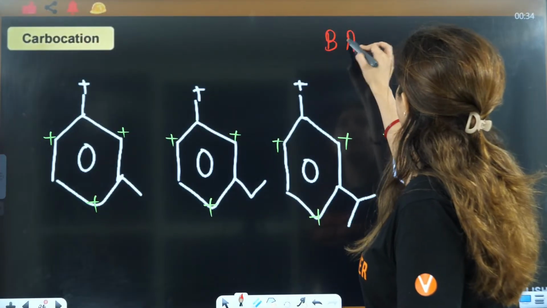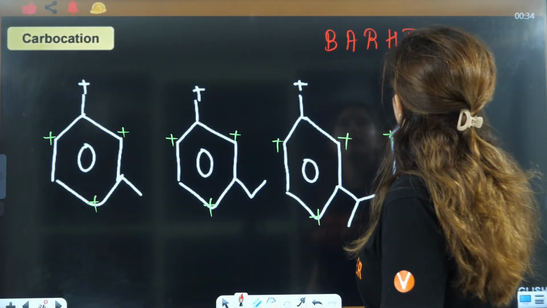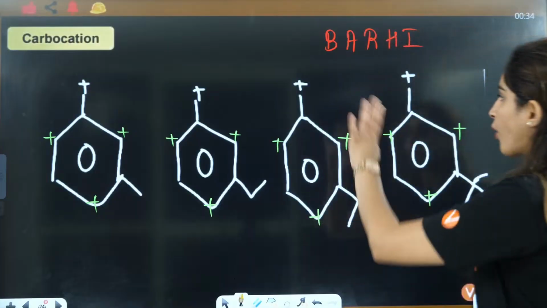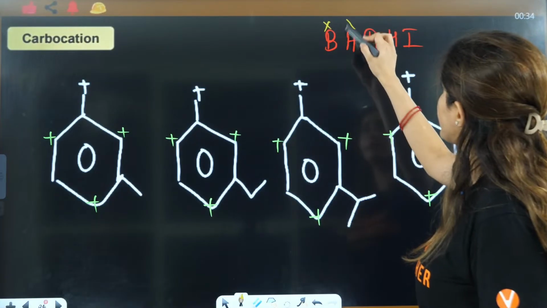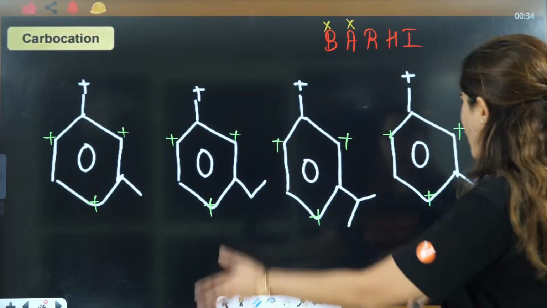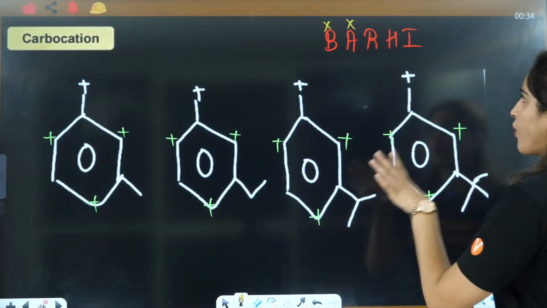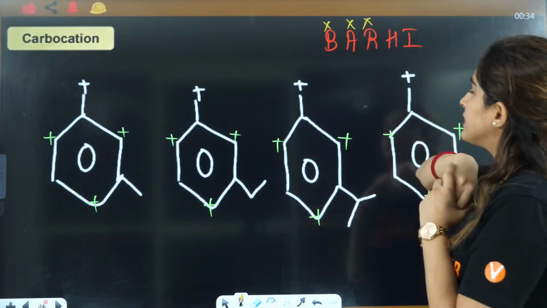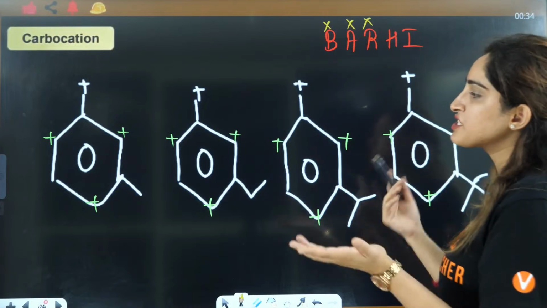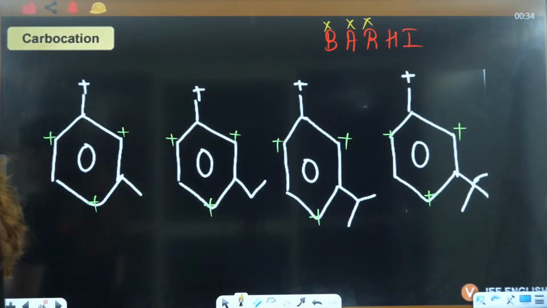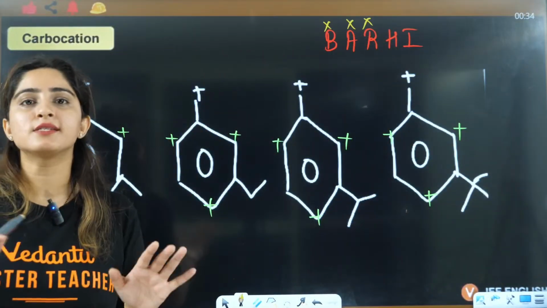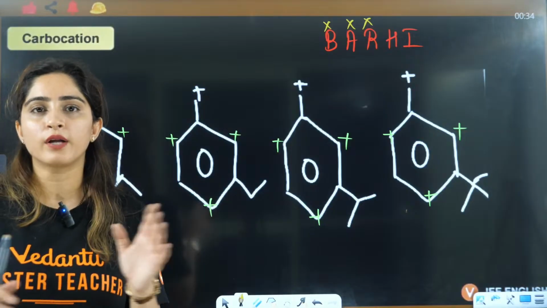Now again write the points. Back bonding is not applicable, that I can say. Aromaticity is not applicable. Because of resonance, all of them are showing resonance, and the positive charge is distributed like that. Hyperconjugation, is it valid or not? Tell me. It's not about instability.